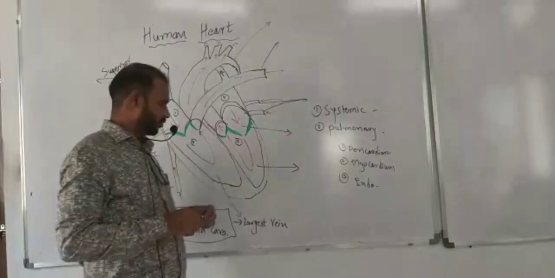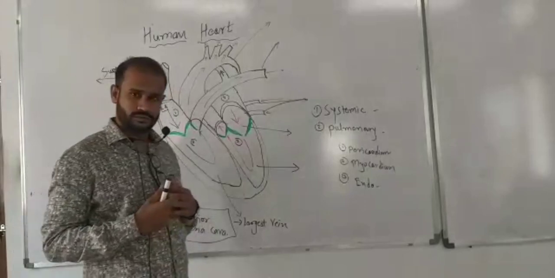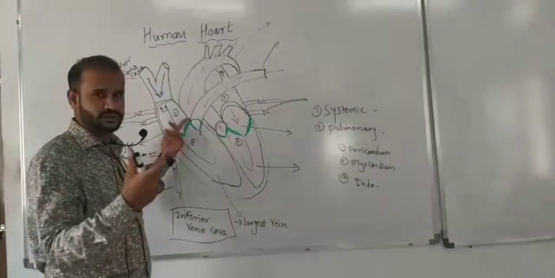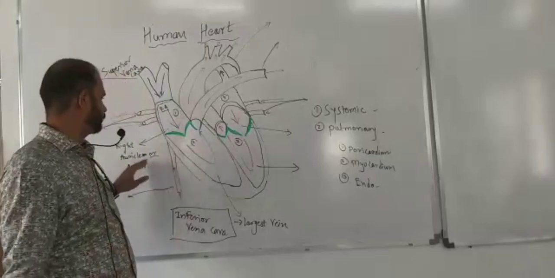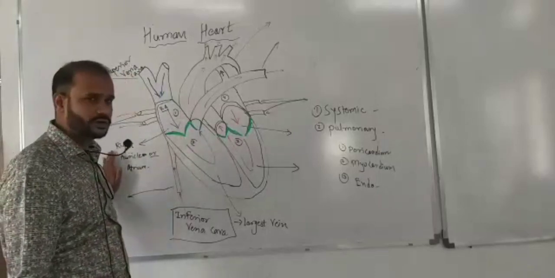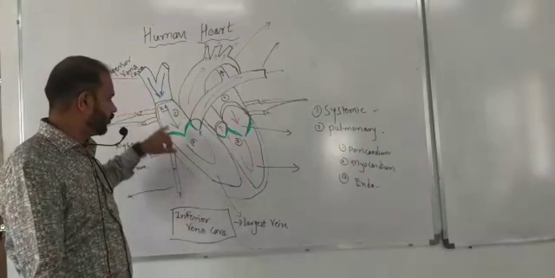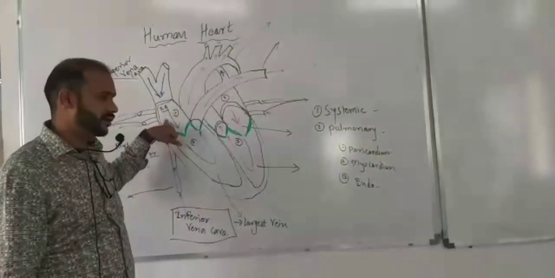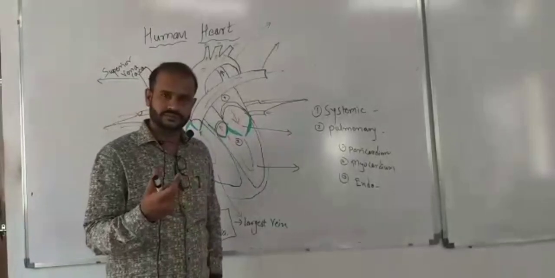So from all over the body, blood comes to the first stop. What is that first stop? The right auricle. When the right atrium gets filled to 70%,